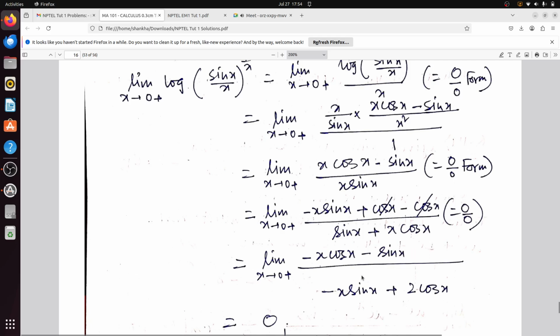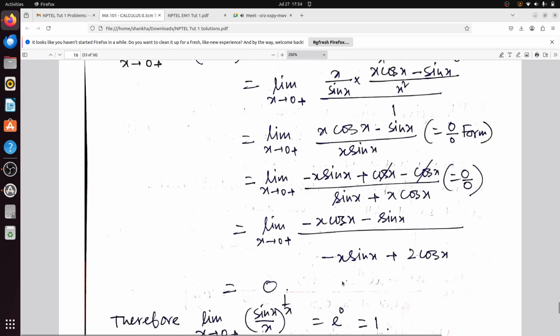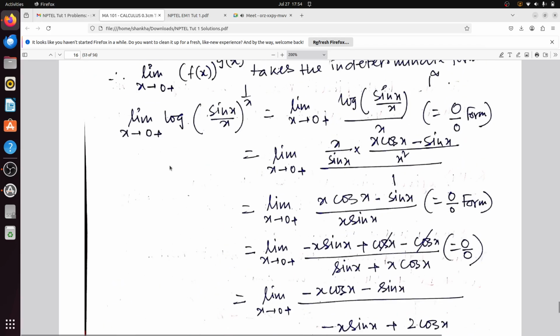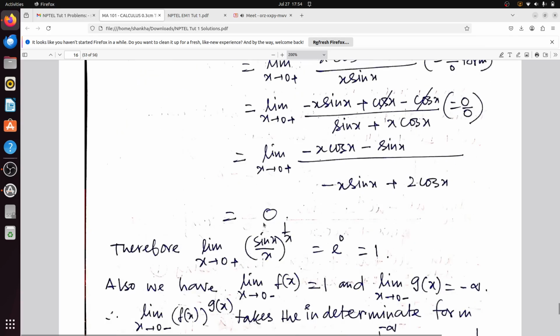So what you will do, you will apply L'Hopital's rule once again. So minus x cos x minus sin x, minus x sin x plus 2 cos x. So that is actually 0, because here you will get 0 and in the denominator you will get 2. So that is 0. So the logarithm of the limit is 0. So what will be the actual value? The actual value will be e to the power 0 equal to 1.